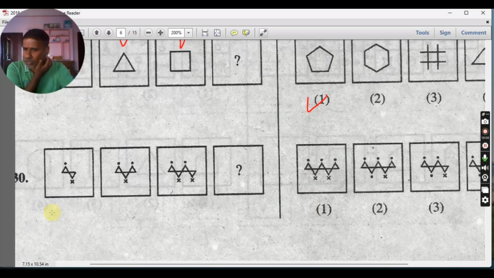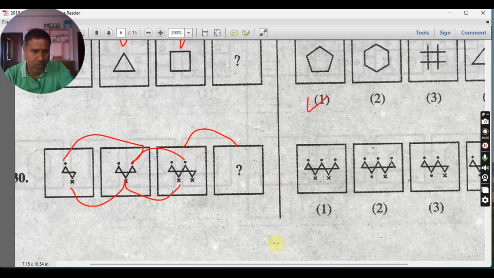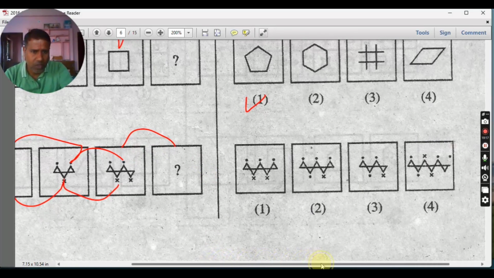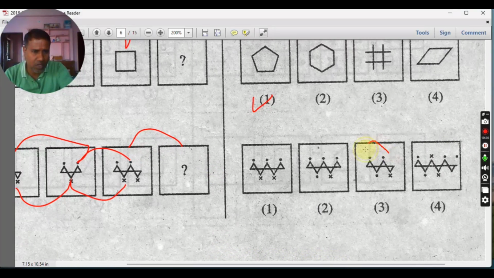Next, you see this question. So what is here? Think in a simple way. One dot, here two dots, again two dots. Now here 1x, same 1x, again 2x. So in first step dot increased, in second step x increased, in third step dot should increase. So you should have three dots and 2x. So you see three dots are not there. Straightforward, this is wrong. Here x and dots are there. This is wrong. Here three dots, okay. In the bottom you see there is a dot. This is also missing. So 3 dots, 2x.